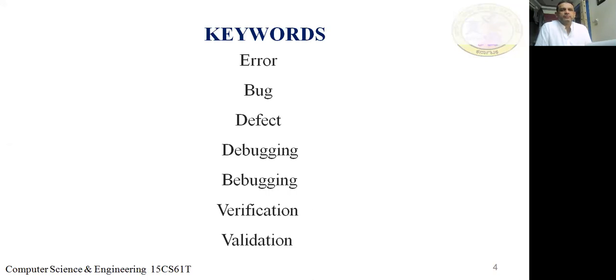Debugging is done to find the causes of defects. Who is going to do debugging? The developer. Yeah, it's the job of the developer. Who is going to identify the defects? Test engineer. A test engineer or a tester is going to identify the defects or the bugs. Yes. Next, what is debugging?